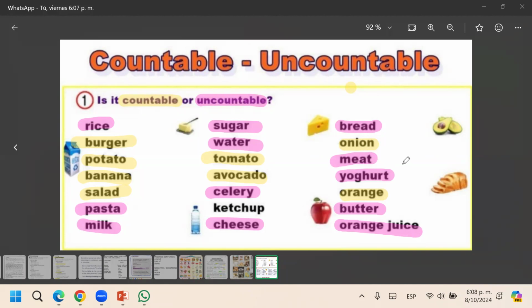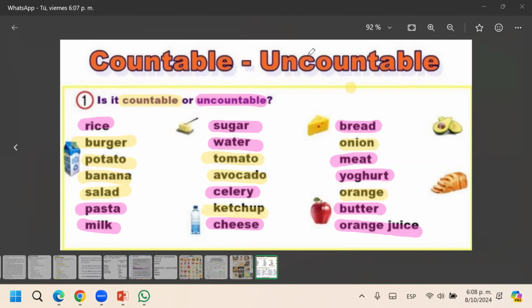O sea, el ketchup se tomaría como un líquido. Ketchup, si nos referimos a la botella que vamos a comprar, un ketchup, una Heinz, podemos decir countable. 1, 2, 3, 4. It's countable. Si nos referimos a la salsa, sin hacer referencia a una cantidad exacta, es incontable porque es una salsa, no la puedo contener con mis manos. Entonces, depende del contexto, puede ser countable o uncountable. Muchos de ustedes pusieron countable, pero realmente puede ser ambas.